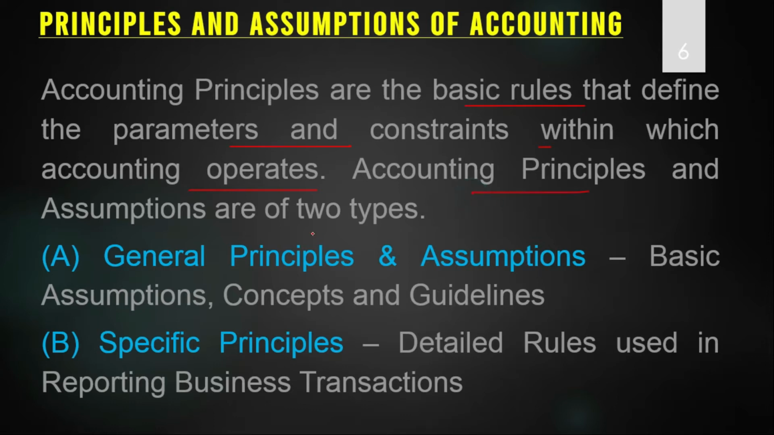Accounting principles and assumptions are of two types. First one is the general principles and assumptions, and second is the specific principles. General principles and general assumptions are the basic assumptions, concepts and guidelines, whereas specific principles are the detailed rules used in reporting business transactions.